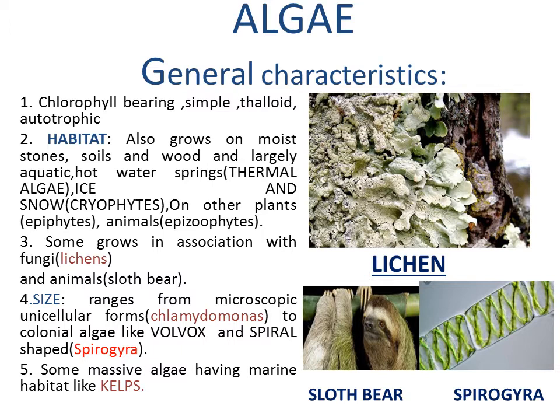General characteristics. The first characteristic is chlorophyll. The pigment present is chlorophyll, which is very necessary for entrapping the sunlight during photosynthesis. These are thalloid, that is the plant body is thallus like, that is there is no differentiation of true root, stems and leaves. They are autotrophic, that is they prepare their own food. This was the first character.